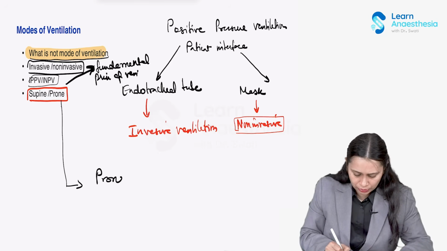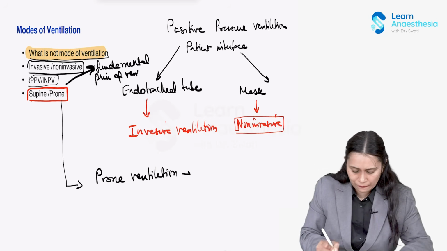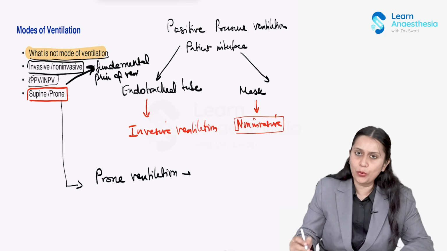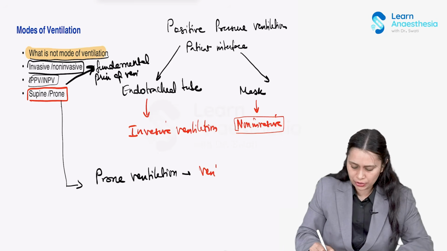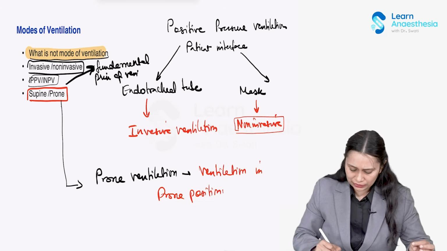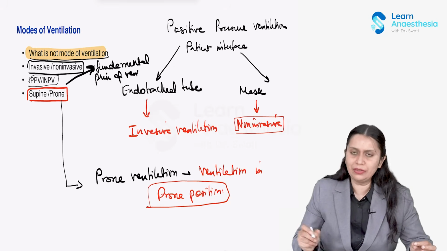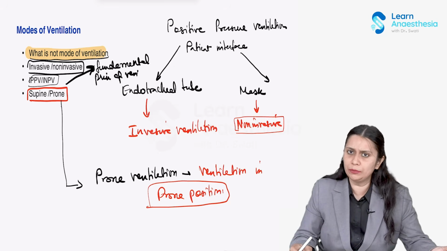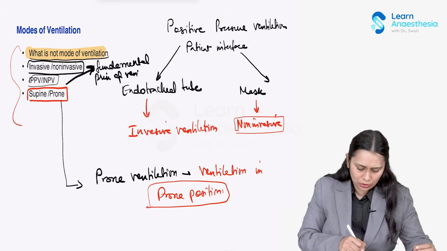Prone ventilation means ventilation in prone position. We'll talk about this also at the end of this topic, what the benefit of prone position ventilation is, in which any mode can be used. So these are not modes.